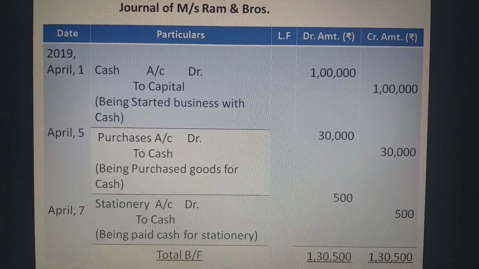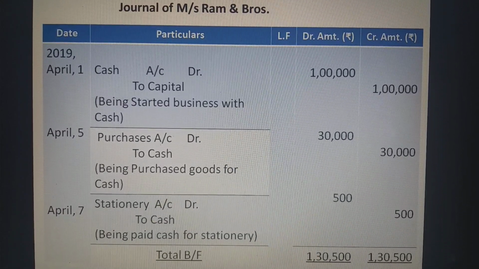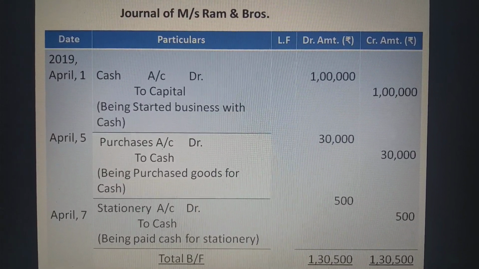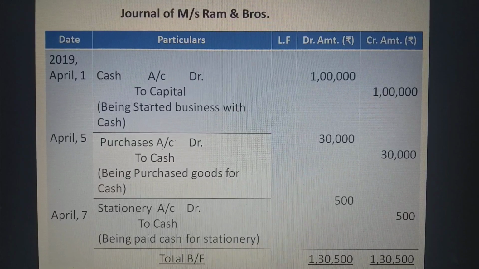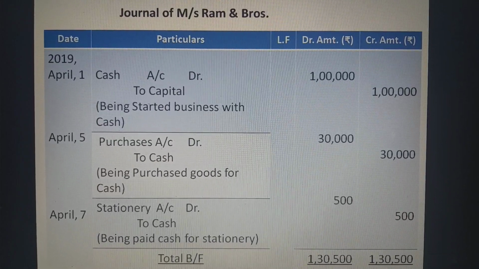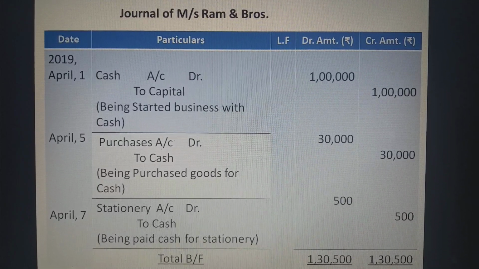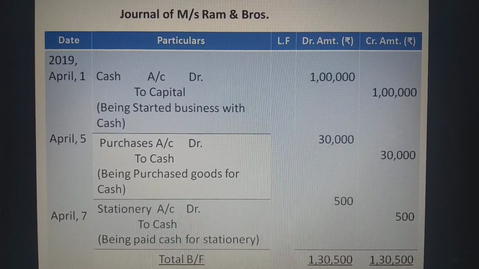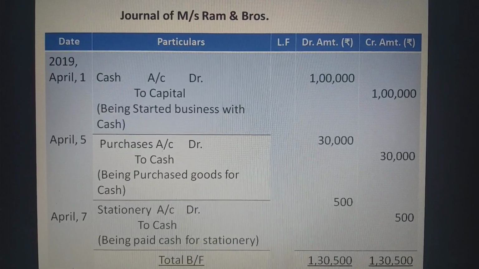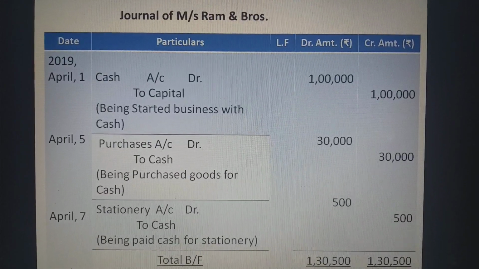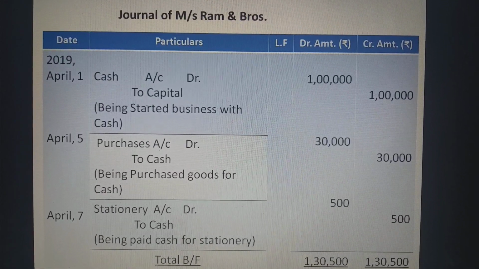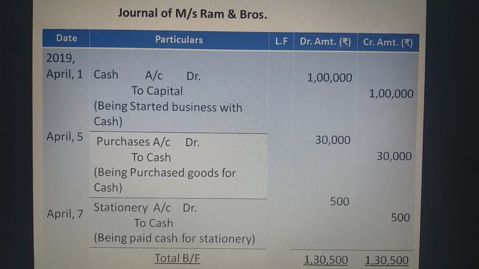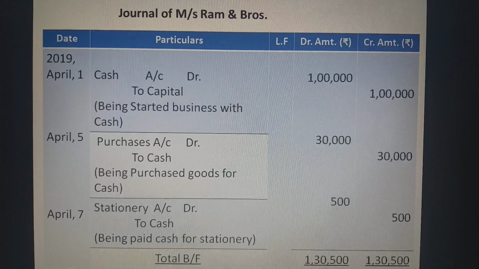But according to the separate entity concept, the owner of the business is different from the existence of the business, the entity of the business. That's why it will not be written as owner. It will be written as capital. The amount invested by the owner of the business is known as capital. The entry will be cash account debit rupees 1 lakh to capital account rupees 1 lakh, and the narration will be being started business with cash.